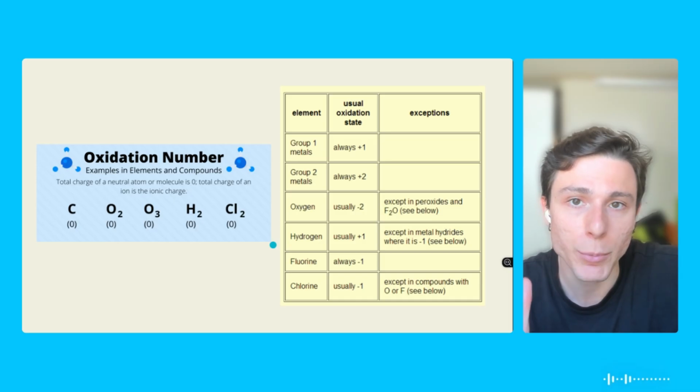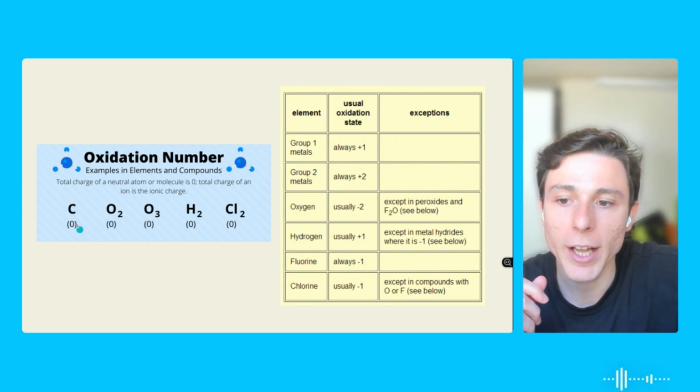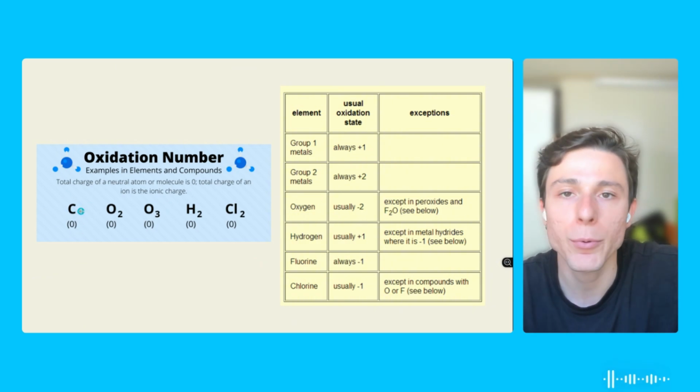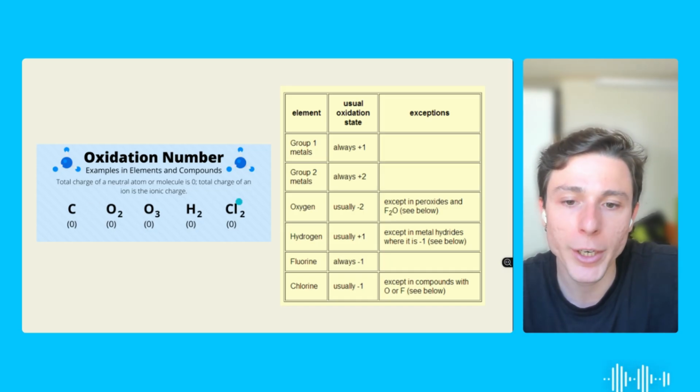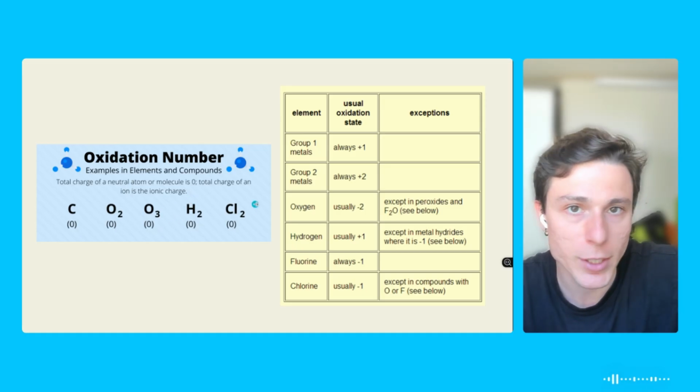Now I'm going to give you the key information that you need in order to be able to assign the oxidation number of the elements. The first thing to know is that some elements have a predictable oxidation number. Single elements will have oxidation number 0, like carbon, for example. In molecules where they're all bonded with other atoms of the same element, they will also have oxidation number 0. Trust me, this is going to be very important.